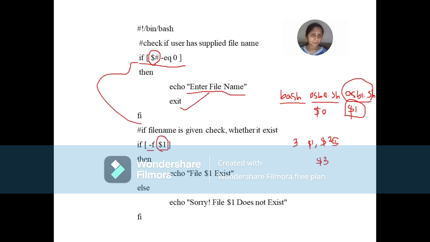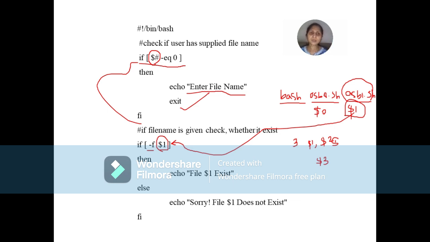So what are we supplying? We are supplying the name of the file as osb1.sh. What is the position parameter of this? $1, and that is what we are checking here in the if condition. So we are checking if the file $1, whatever is there at position $1, is that file there in our computer system, whether that file exists.